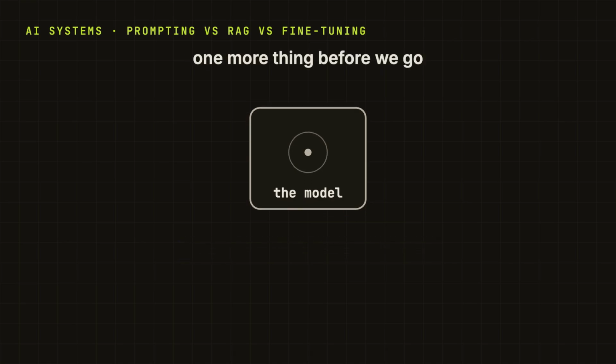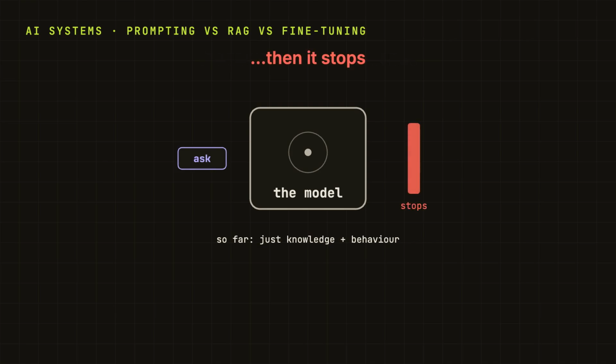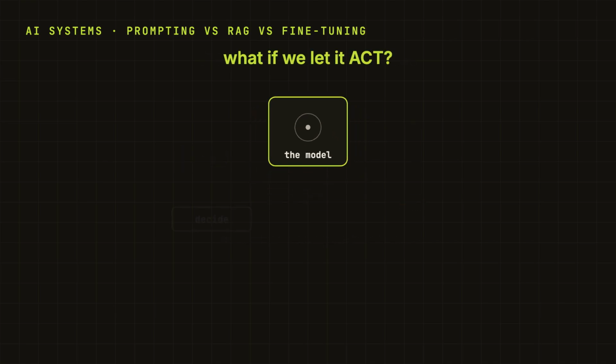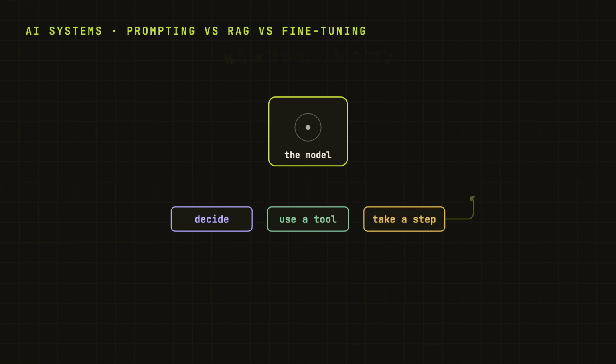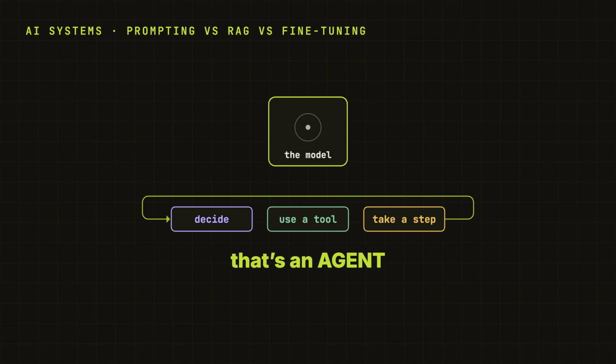And the next time, notice we have only been giving the model knowledge and behavior, but it is still just answering one question and stopping. What happens when we let it act? Decide for itself. Use tools. Take a few steps on its own. That is an agent. And that is the next one.